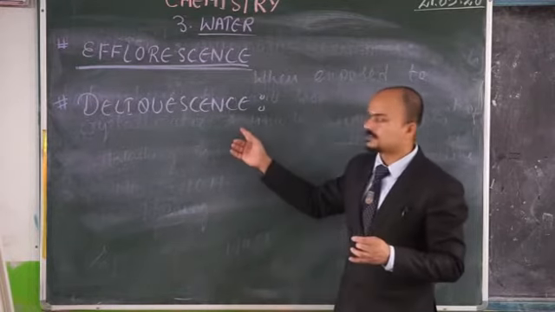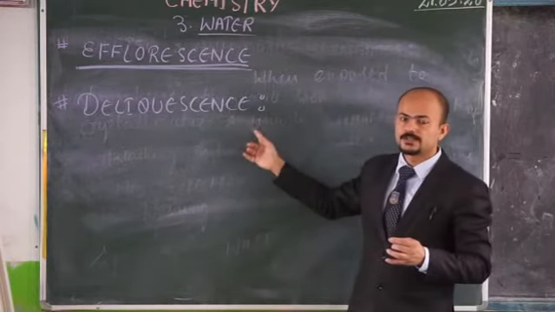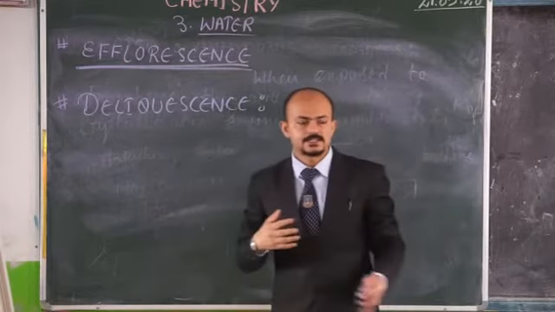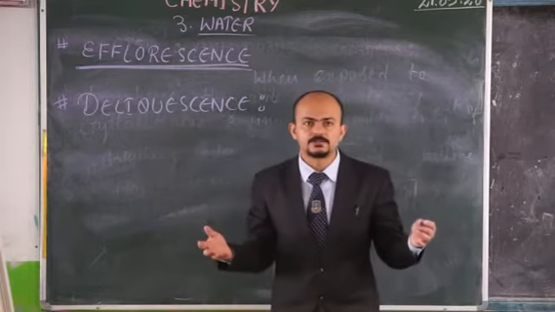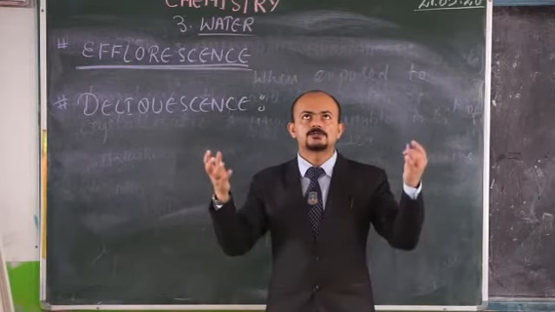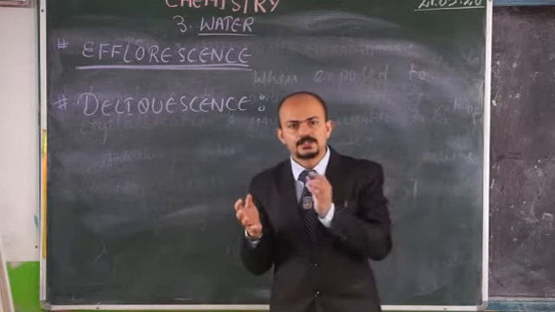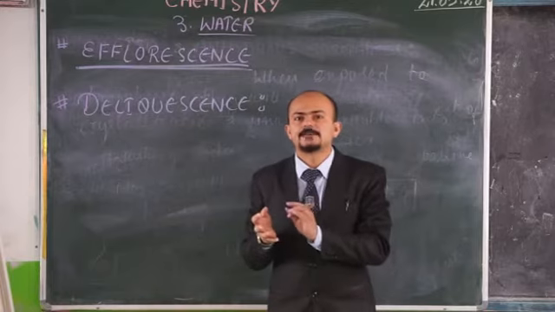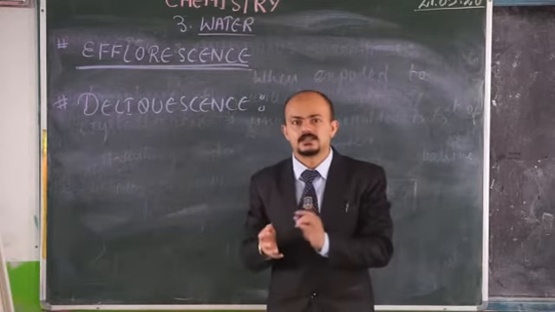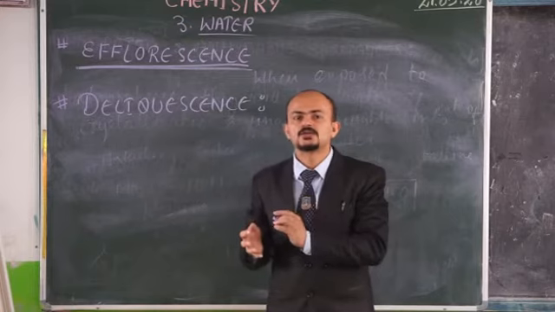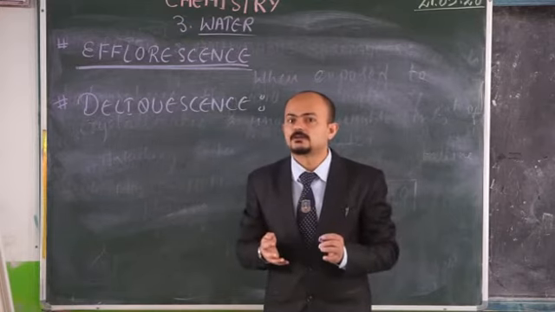So deliquescence is the phenomenon where certain substances, when exposed to atmosphere, absorb water from the atmosphere, become moist, and after a certain time, dissolve in it to make a saturated solution.